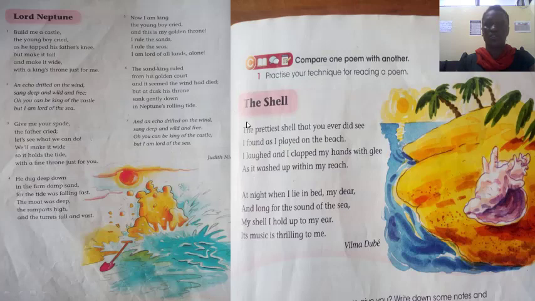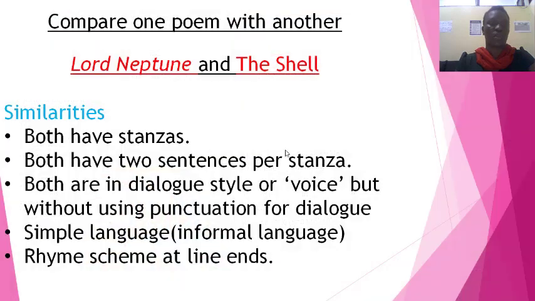Can we identify how many stanzas in the poem? We can see that each poem has stanzas. After each and every group of lines, there is a gap. Now that gap separates the stanzas from each other. Next. Both have 2 sentences per stanza.